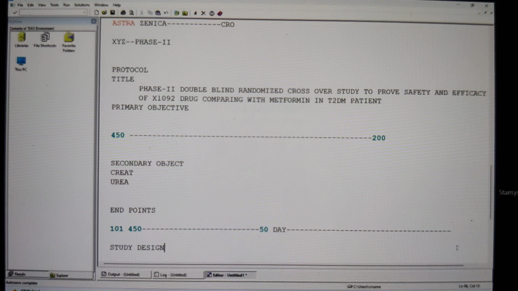And apart from that, how many visits do we have in the study? In each visit, what kind of information should you collect? We are going to have all that information.